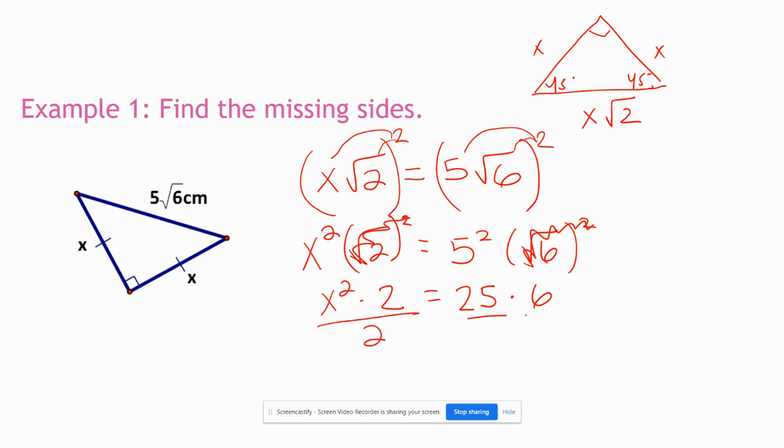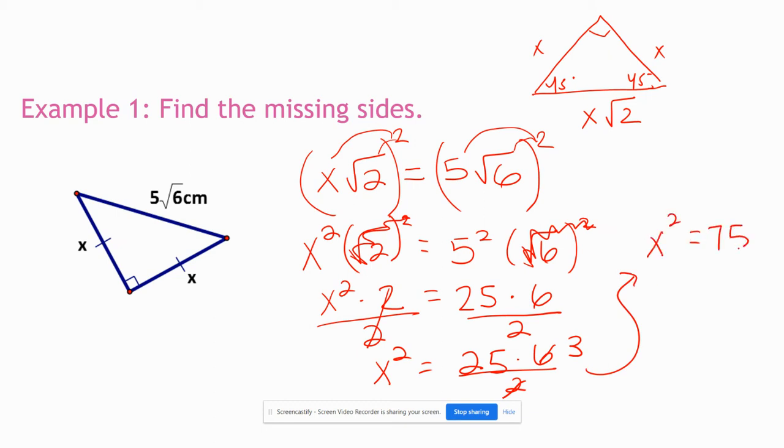So I want to try to get my x by itself. So now I'm going to divide by 2. You could decide to multiply 25 times 6 if you would like. I'm going to leave mine like this. And I'm going to go ahead and reduce my 6 and 2 because I know that they both have a 2 in common. So I actually will get x squared equals 75.